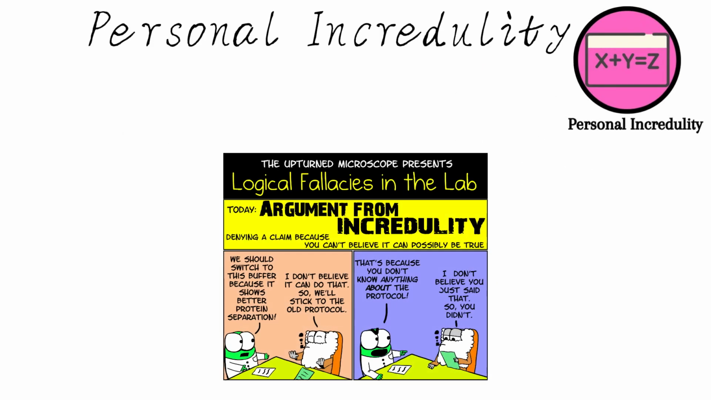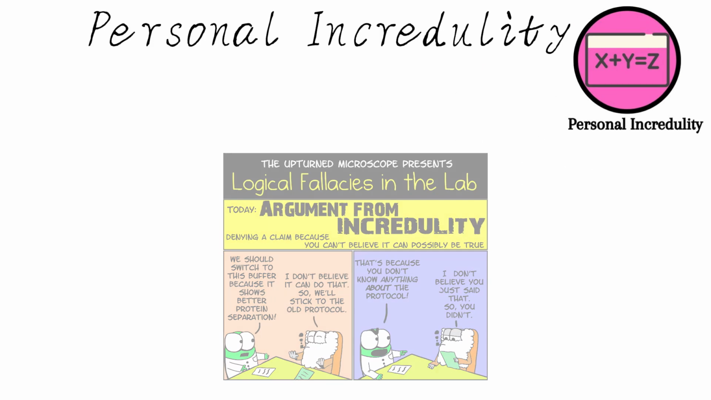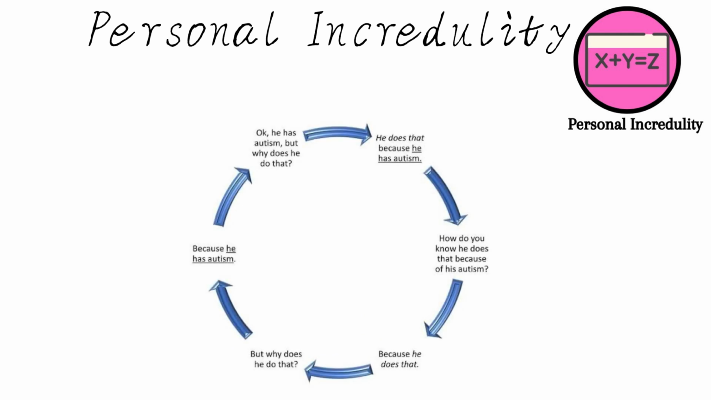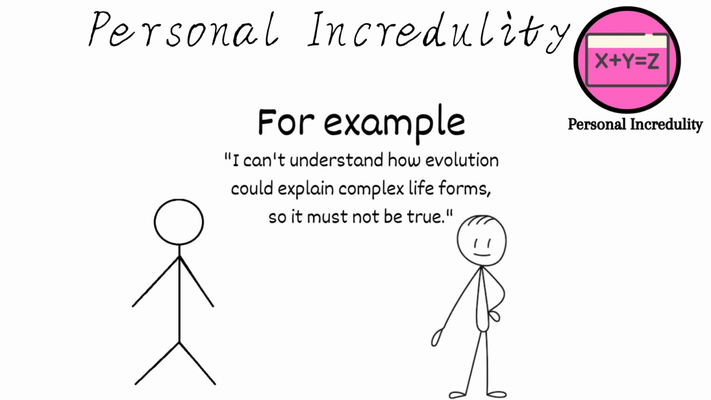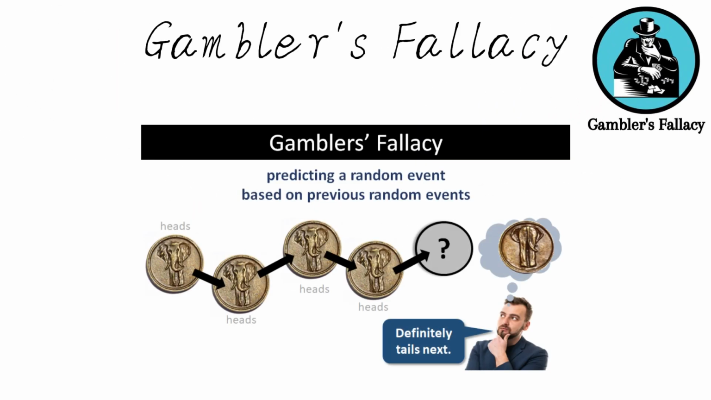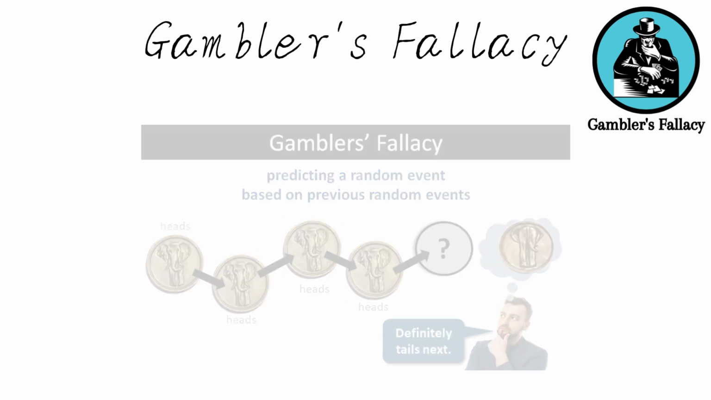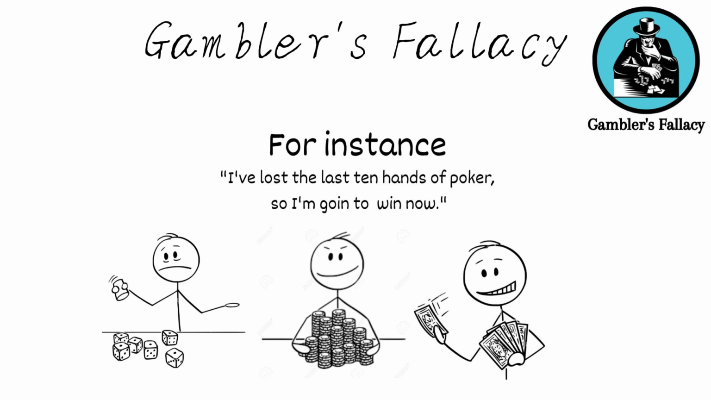Argument from personal incredulity: the arguer finds a claim incomprehensible or difficult to understand, and therefore concludes that it must be false. For example, "I can't understand how evolution could explain complex life forms, so it must not be true." Gambler's fallacy: when someone believes that future events are affected by past events, especially in random processes like gambling. For instance, "I've lost the last 10 hands of poker, so I'm going to win now."